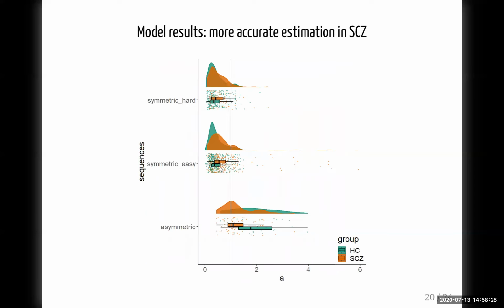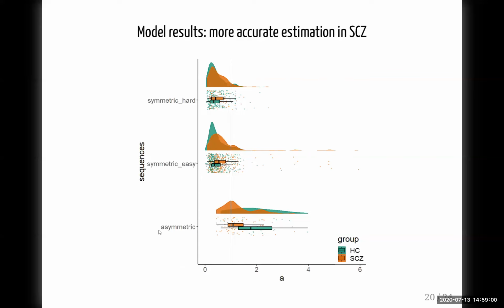So what do we find overall when we look over all 4 data sets? There we actually see that for the systematic deviation, which is here on the x-axis, and the ideal would be the gray line at 1, the patients on average, also seen here in the box plots underneath, are a bit closer to 1, particularly in the symmetric sequences, whereas the healthy controls have a smaller value, always less than 1, so they are far more conservative.